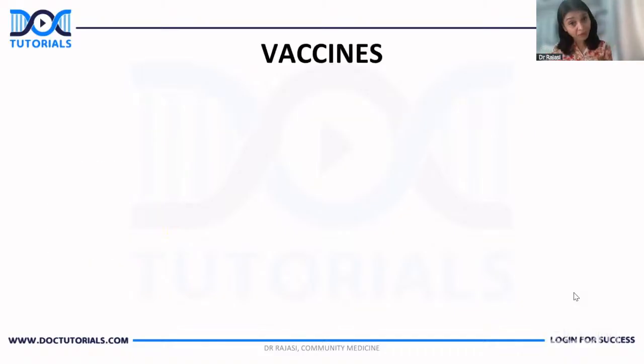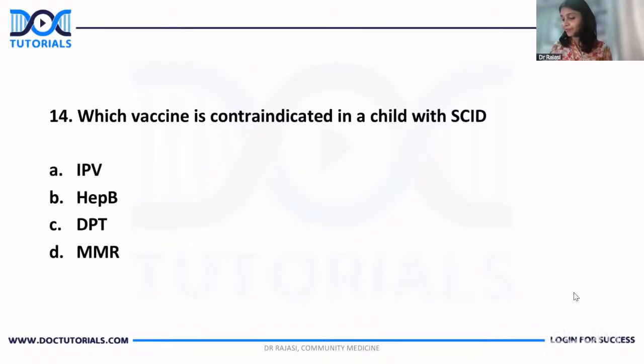And there was one question from vaccines itself. Which vaccine is contraindicated in a child with severe combined immunodeficiency? This was a question that you were expecting. On seeing this question, I'm sure you might have got the answer correct because every time they keep asking this question. We know that live vaccines are contraindicated in immunodeficiency, especially in severe immunodeficiency.